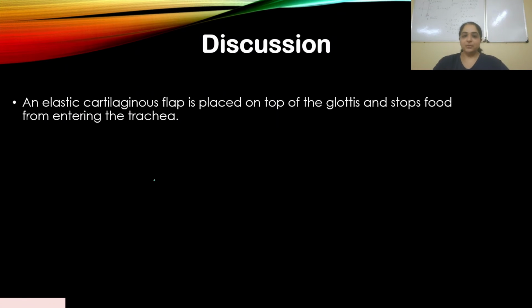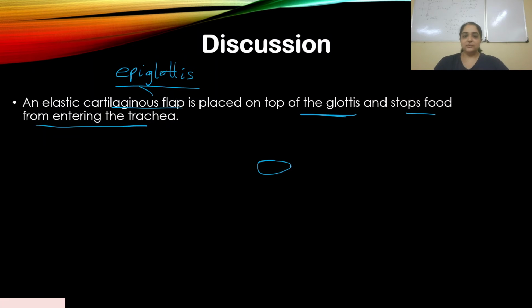So now an elastic cartilaginous flap, which is called the epiglottis. It's an elastic cartilaginous flap, and it's placed on top of the glottis, and stops food from entering the trachea. So if you have the trachea here, there is a cartilaginous flap here, and this moves like this.